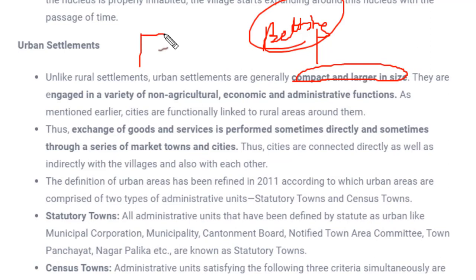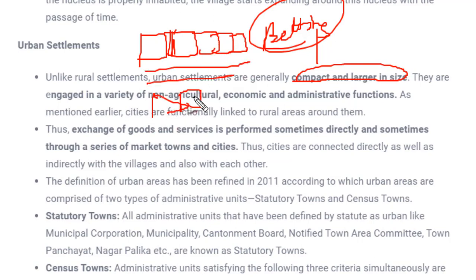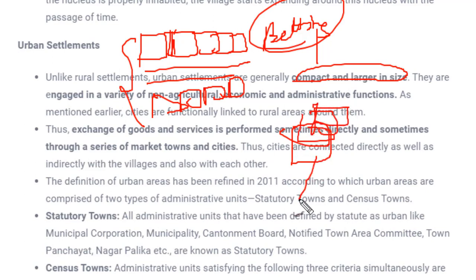You've generally seen in villages, if two houses are built, they will leave a gap or space in between. But in cities, what will happen? They will just stick one house to another house. This way all houses are made. A road will go in between, and again the houses will be sticking to each other. So this kind of settlement is found in urban areas. Or else you can see the flat system. If you're living in Delhi or any city, you might have seen the flat system. That means one floor belongs to someone, another floor belongs to someone else. So these kinds of settlements can be found.